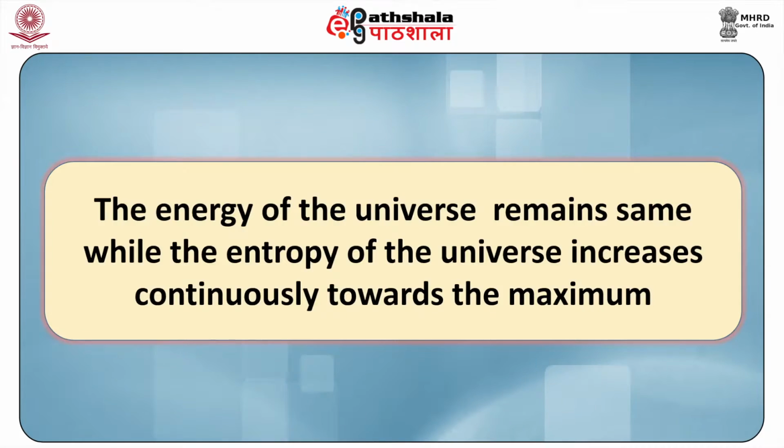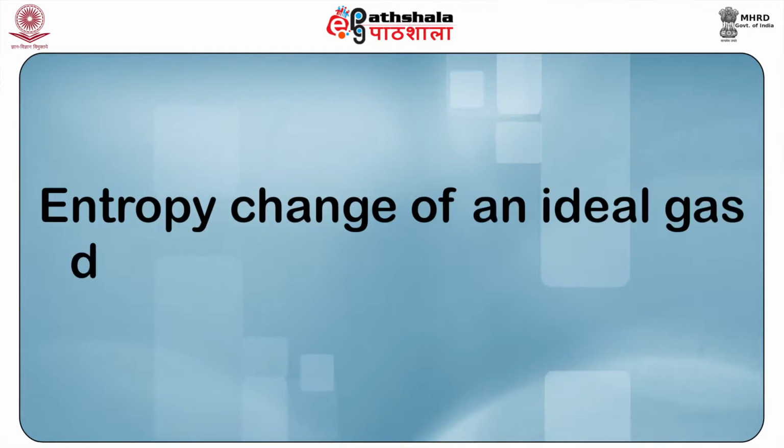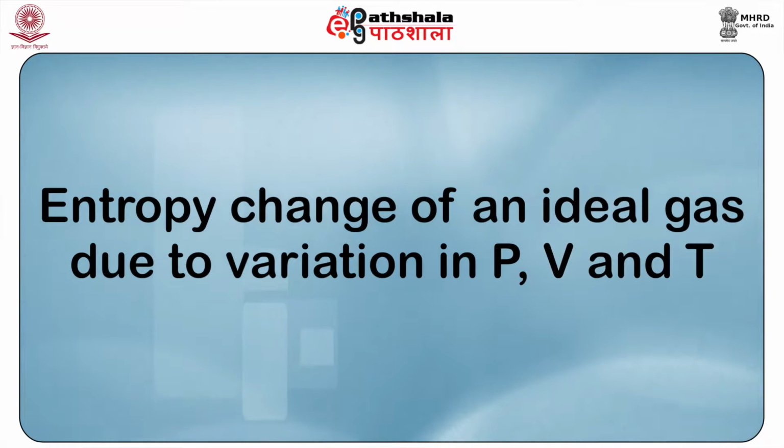The combination of the first law and second law of thermodynamics is given by Clausius, which is: the energy of the universe remains the same while the entropy of the universe increases continuously towards the maximum. Now we shall see the entropy change of an ideal gas due to variation in pressure, volume and temperature.